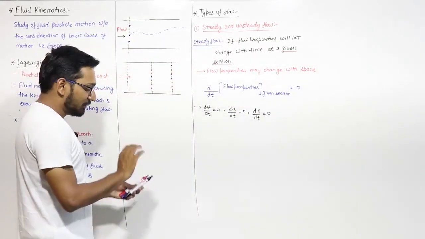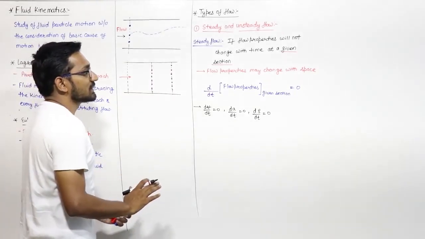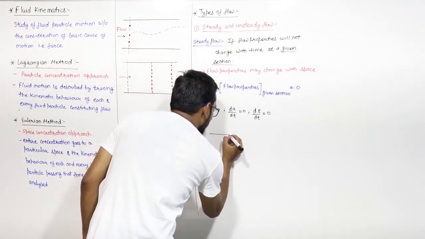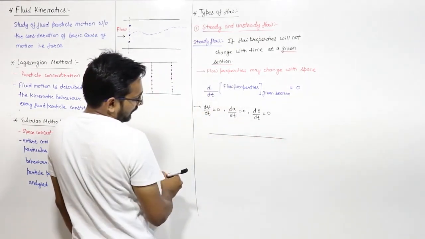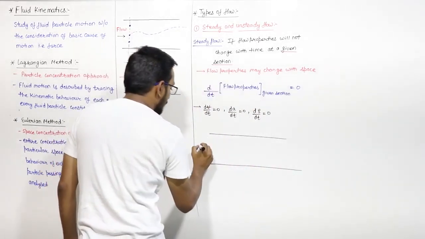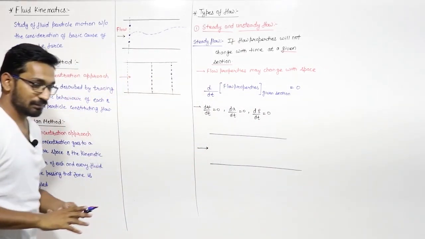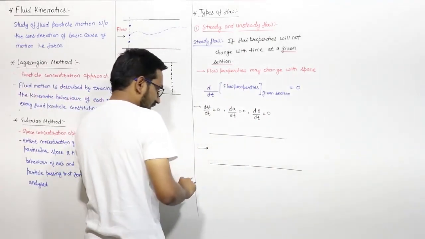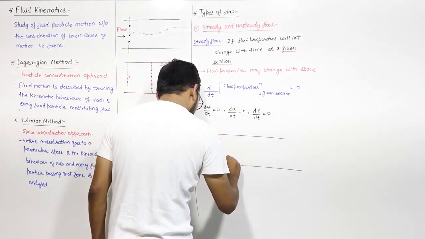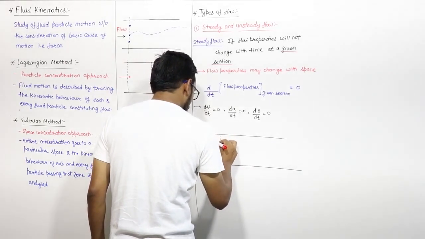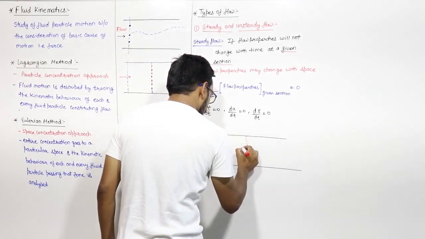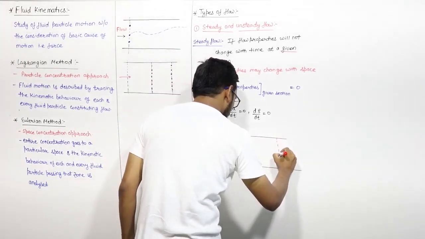Let us visualize this. Let us say in this pipe fluid is flowing in this direction. I'll take three sections: this is section 1, this is section 2, and this is section 3.